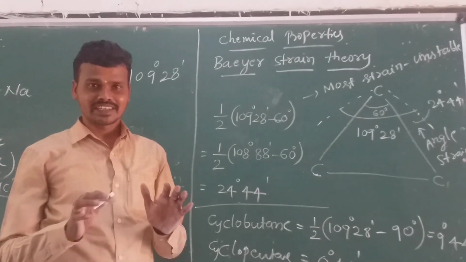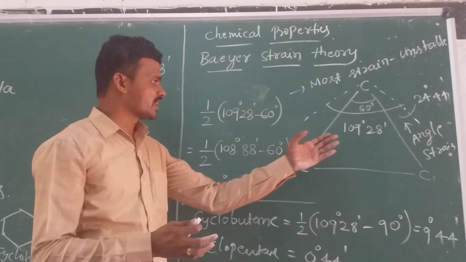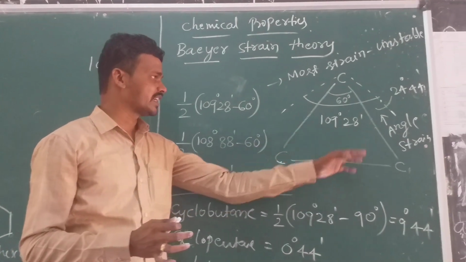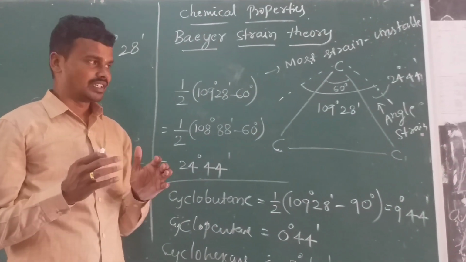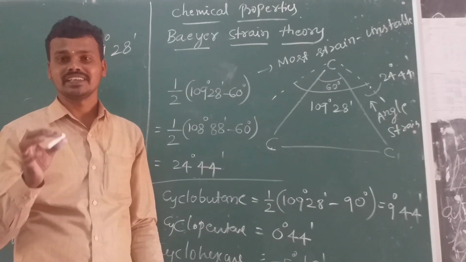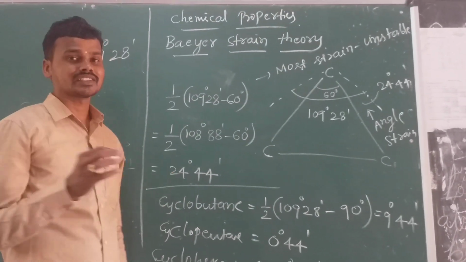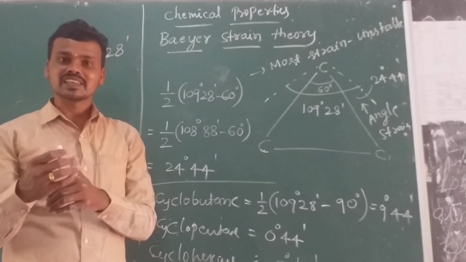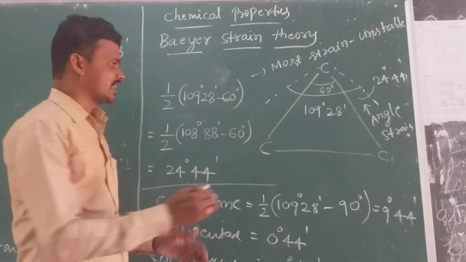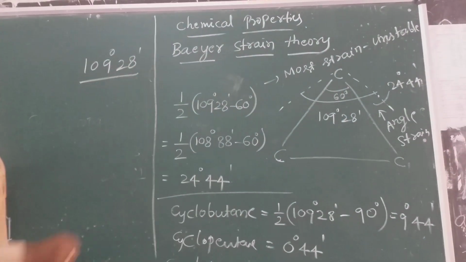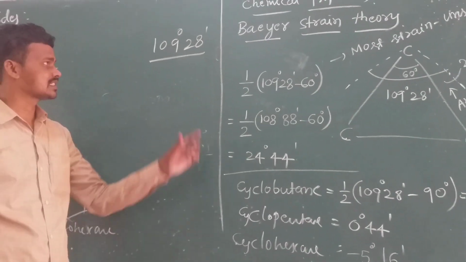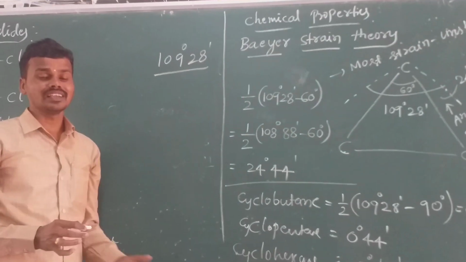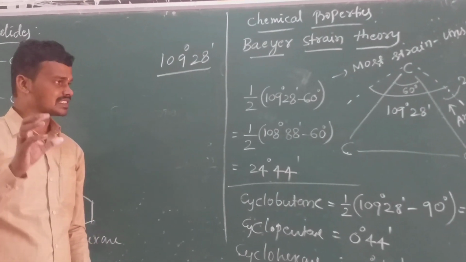If the bond angle is reduced or increased from 109 degrees 28 minutes, or deviates from it, the molecule becomes strained. This strained molecule becomes unstable. As the strain increases, the molecule becomes more unstable. This is called the standard bond angle, that is 109 degrees 28 minutes. If any deviation takes place from this bond angle, the molecule is called strained.